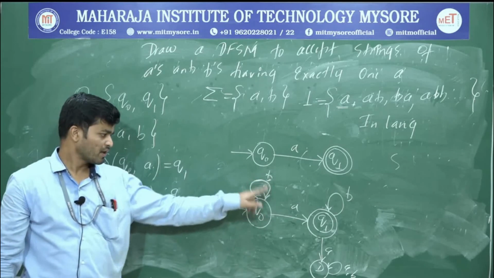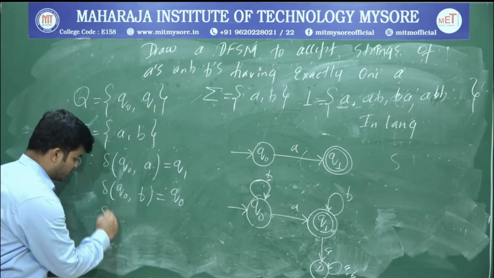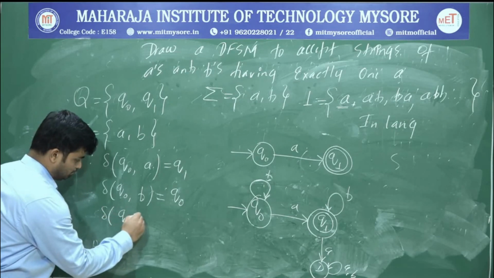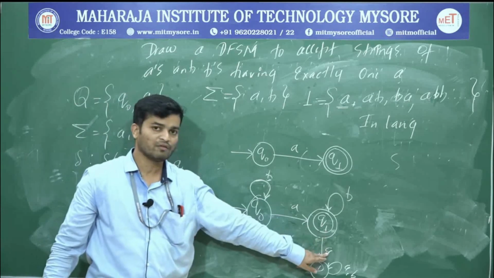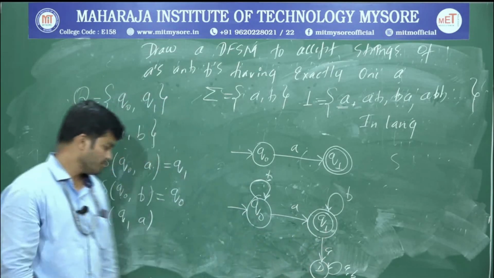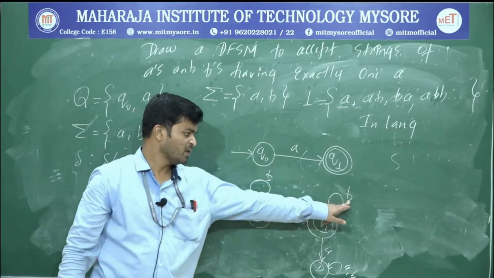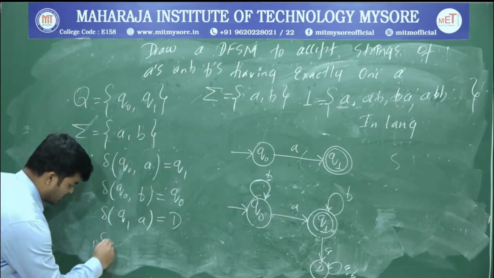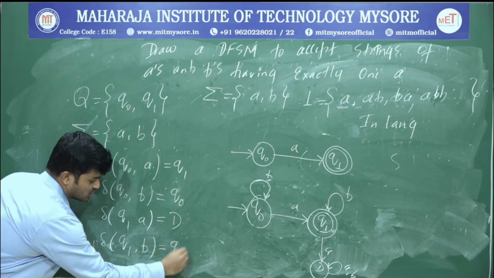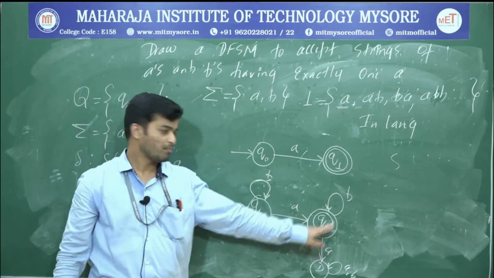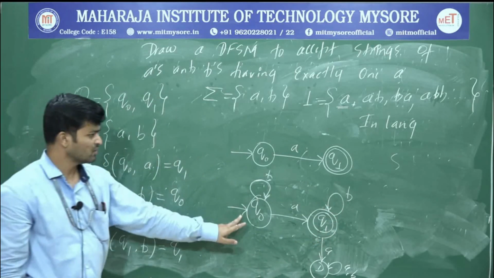Delta of Q1 upon A is the dead state. Delta of Q1 upon B is again Q1. This is your transition function.